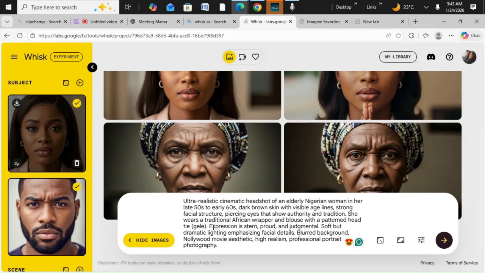So let's go over, and I don't know why these keypads are not working. Okay.